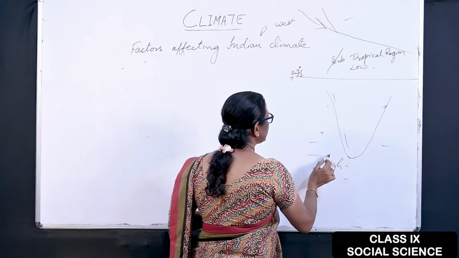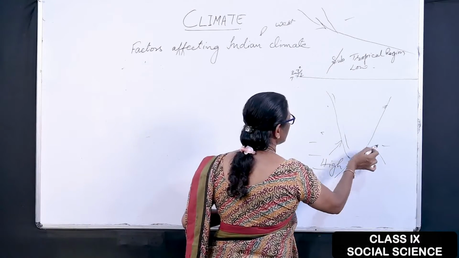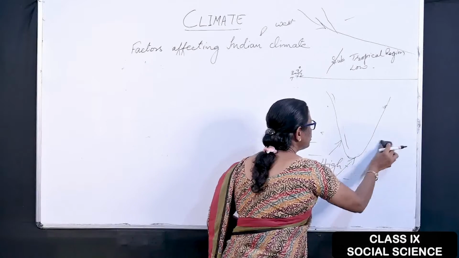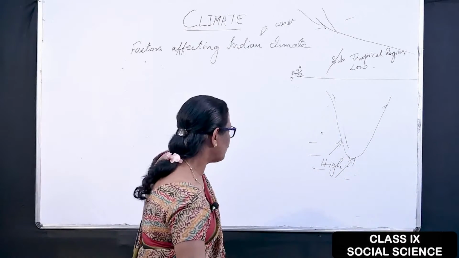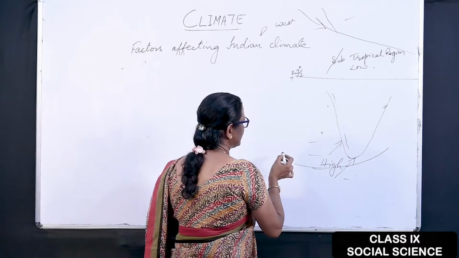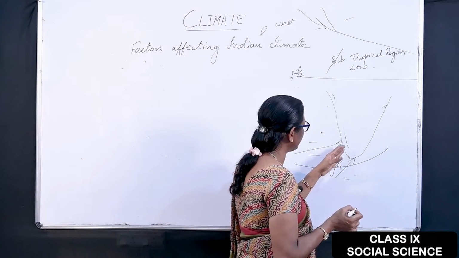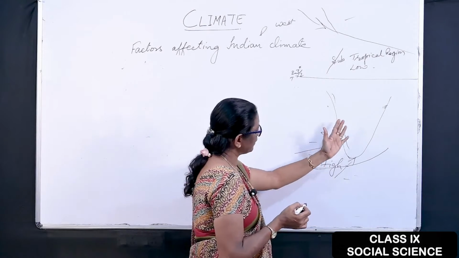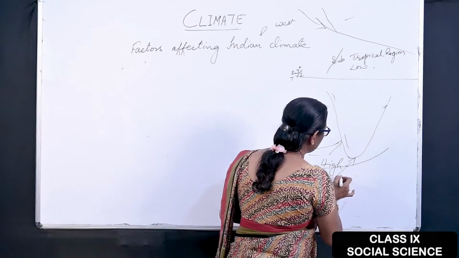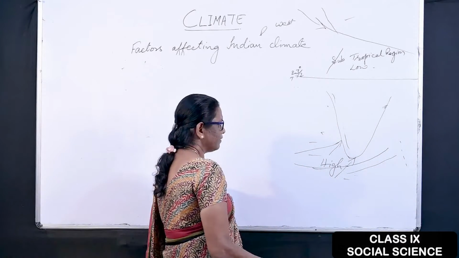In this way, it moves towards India, and it gets two directions. One is the Bay of Bengal branch of monsoon, and one is the Arabian Sea branch of monsoon. One enters from the western side towards India, and one goes to the Bay of Bengal, and in this way we receive rainfall.